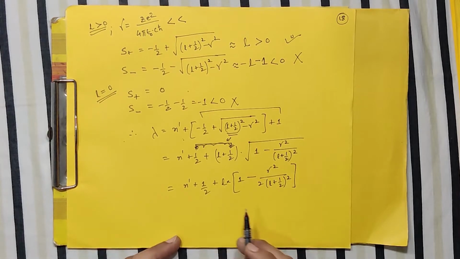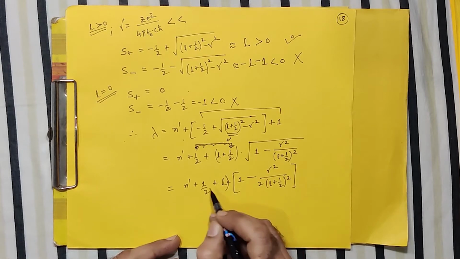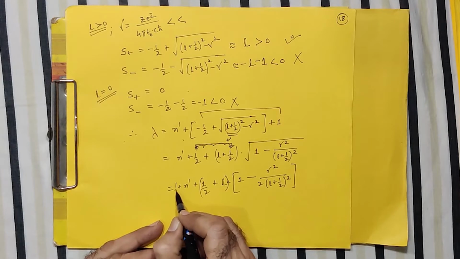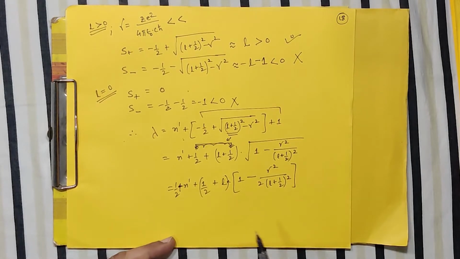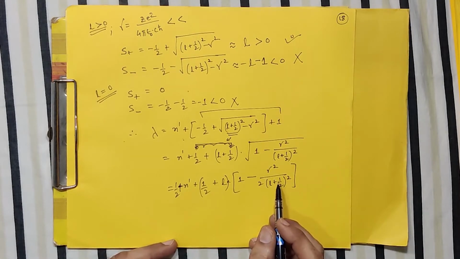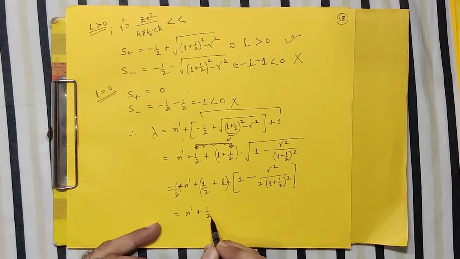And then L plus half, and of course there is half. This half which I should write here. So this L plus half now I multiply. So what I will finally get is this n dash plus half, correct?